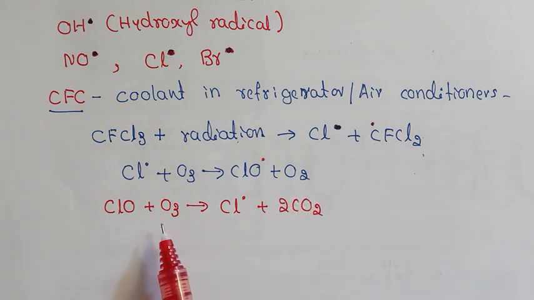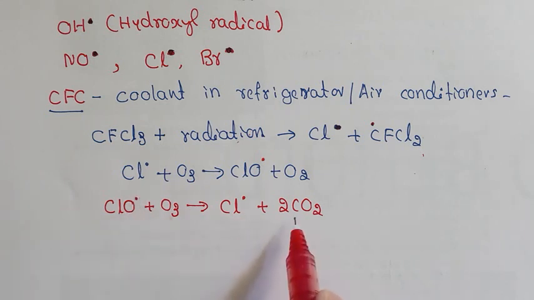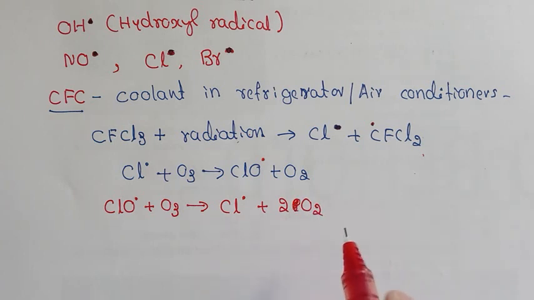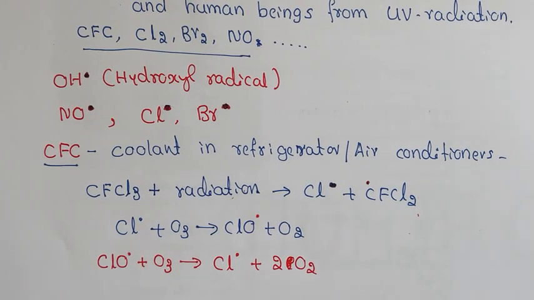ClO further reacts with ozone and gives chlorine free radical and 2 oxygen. The chlorine free radical generated continues the chain reaction. As a result, it attacks more and more ozone and causes more ozone depletion.